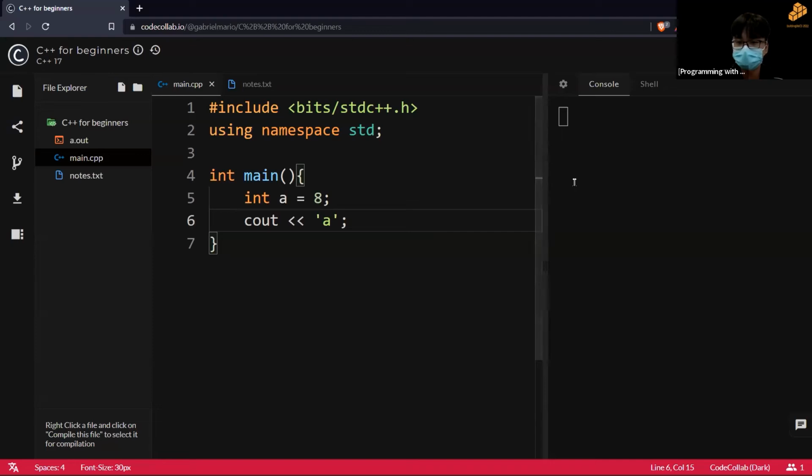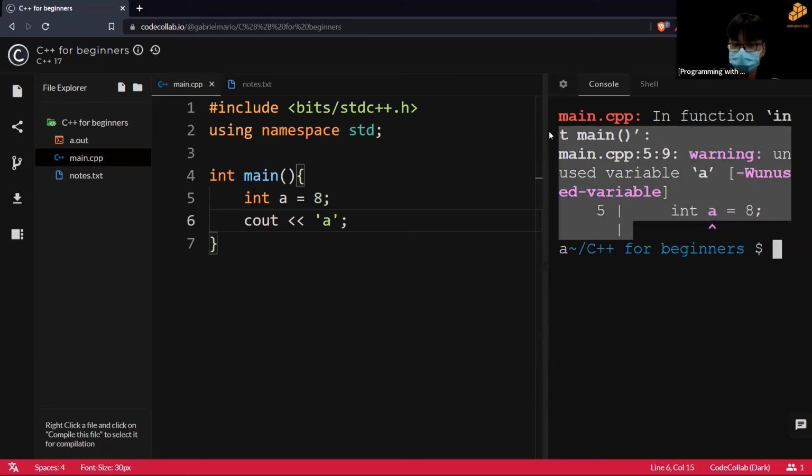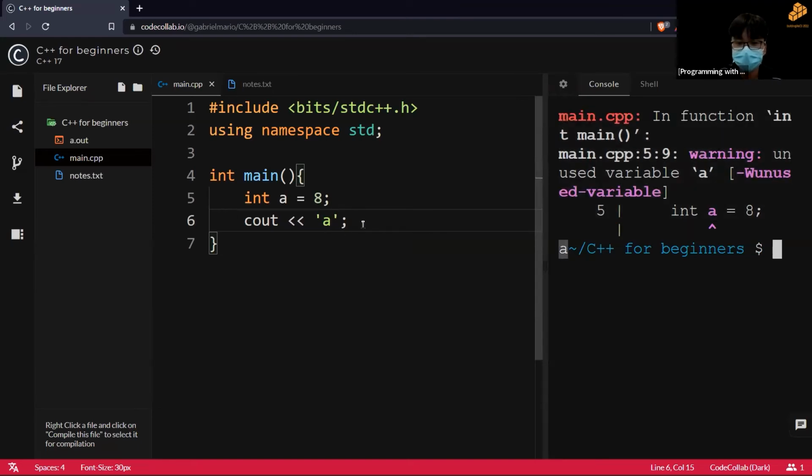So if I run this, well, first thing first, before I continue, you will see that this is a warning because I did not use this variable, but it doesn't mean that my code is wrong since this is an example. So you can just ignore this whole portion. But you can see that my output is an A instead of 8. So this is why quotations are important here.